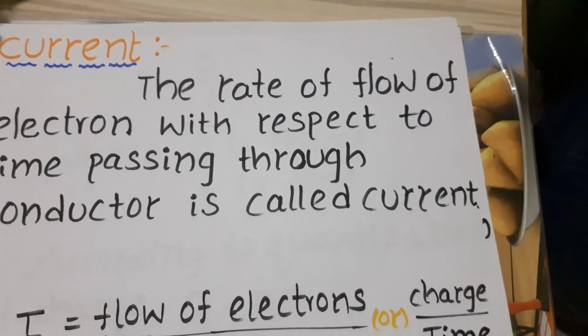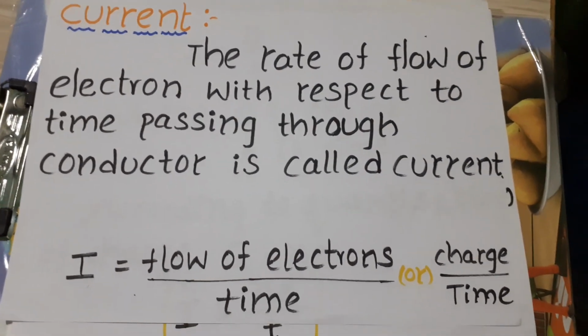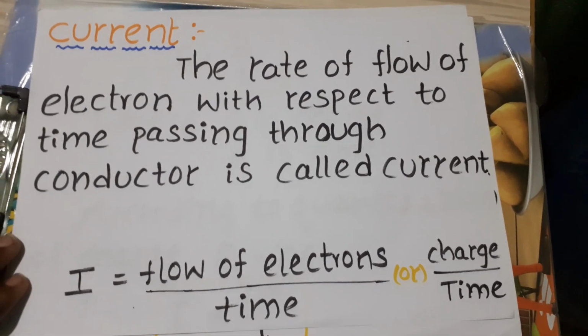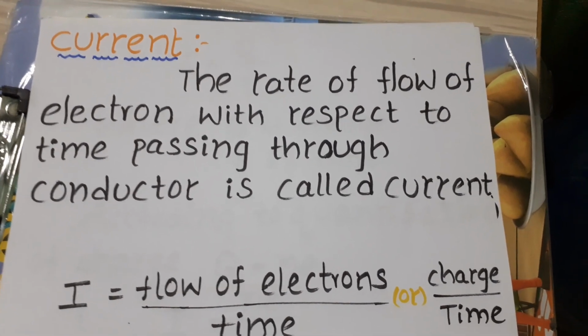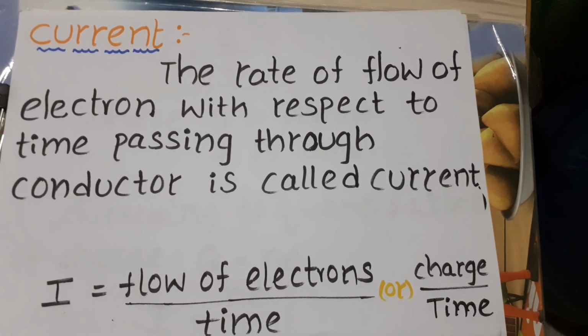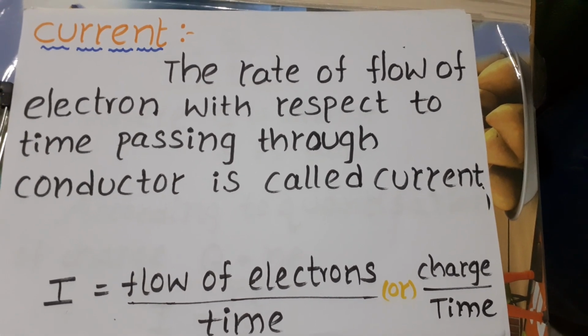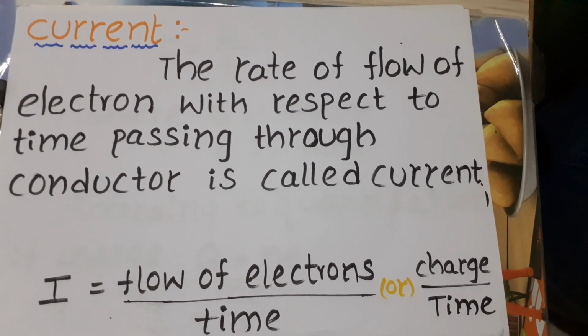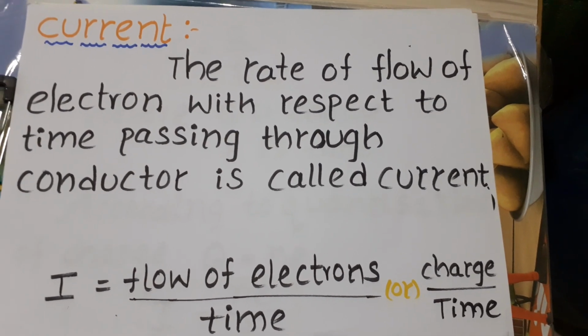In this video lecture, I am going to explain current. So what is meant by current? The rate of flow of electrons with respect to time passing through the conductor is called current.